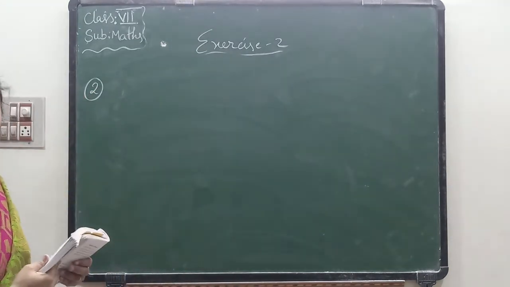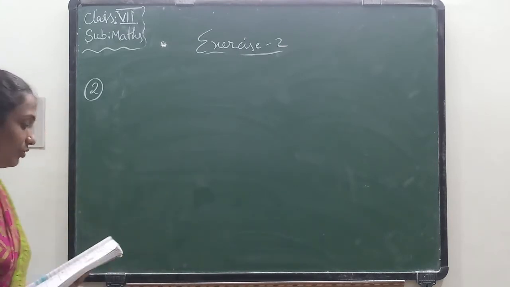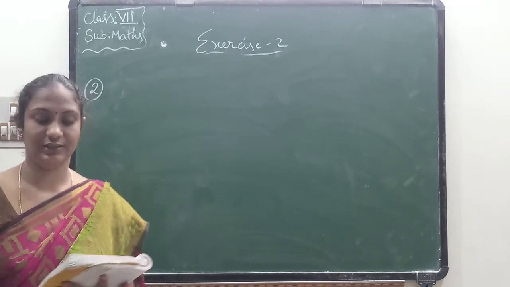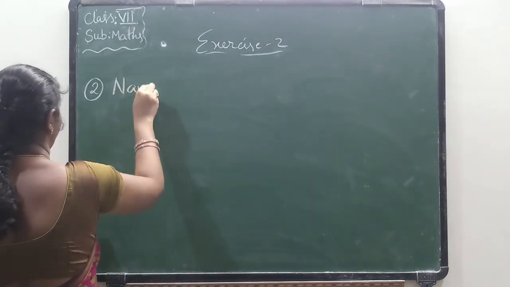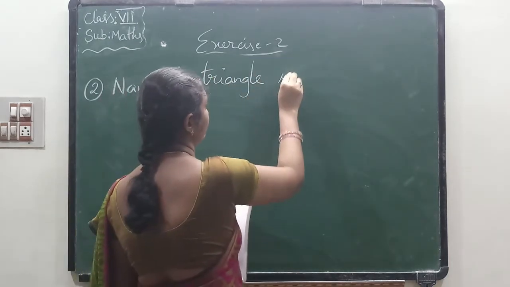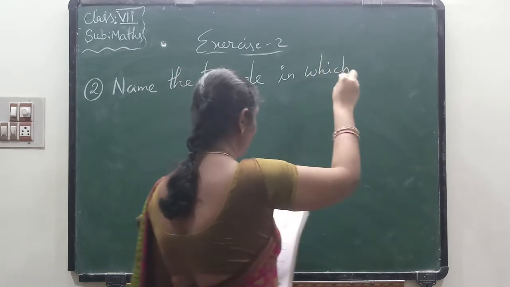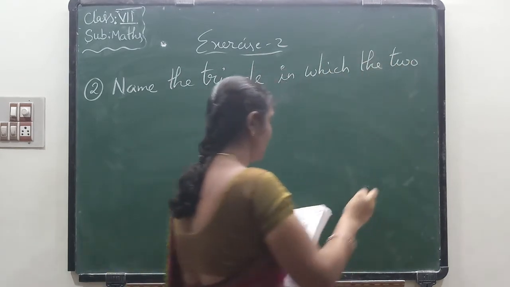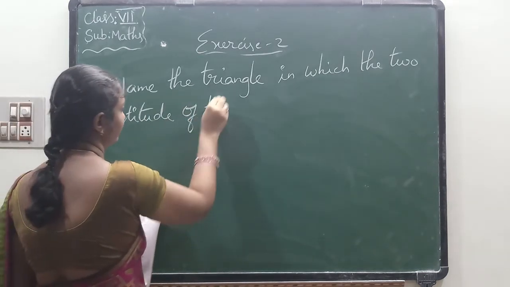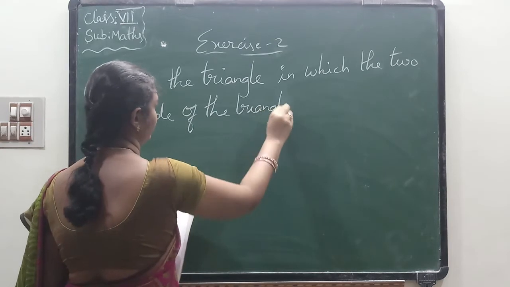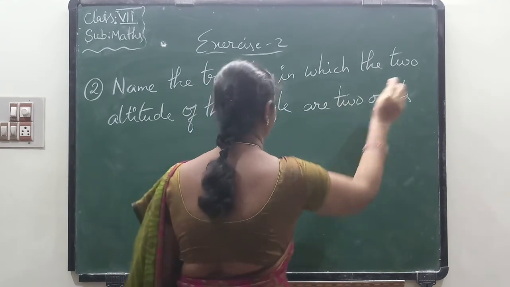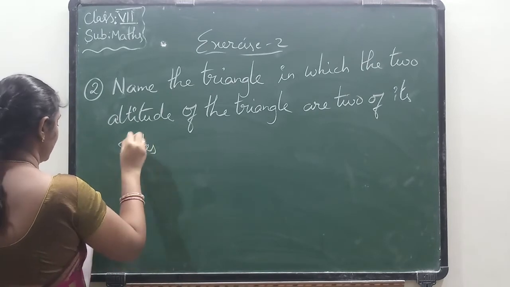See the second one, children. Name the triangle in which the two altitudes of the triangle are two of its sides.